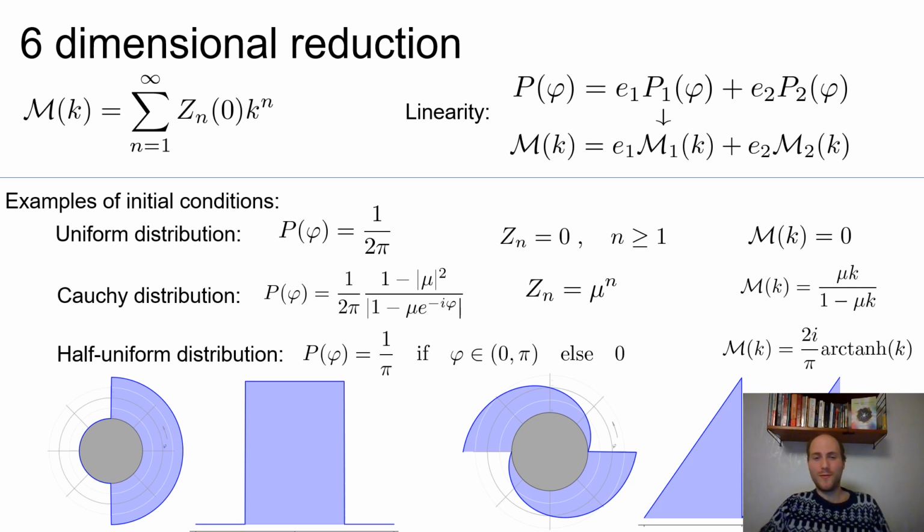Examples of these more exotic ones certainly are, for example, the half uniform distribution, which I note here on the circle or on the line would be like this. So it's uniform in some interval and 0 in some other interval. Or, for example, one can consider the sawtooth distribution like this. There are examples in the paper of how mu looks for these distributions, but for half uniform it's just the arctangent hyperbolic. Okay.